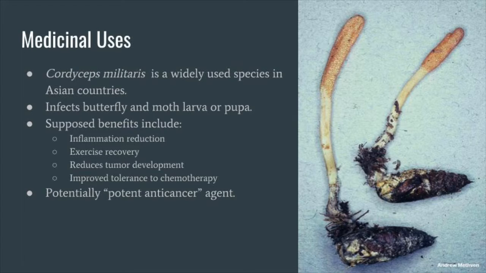Reported benefits of extracts from this species are inflammation reduction, aids in exercise recovery, reduced tumor development, and improved tolerance to chemotherapy. There has been some other scientific study done. One study involving mice showed that this fungus had potent anti-cancer activity in certain situations. The study concluded that cordyceps might have a strong ability to inhibit cancer growth, but this is just one study of many that could or should be done on this fungus.